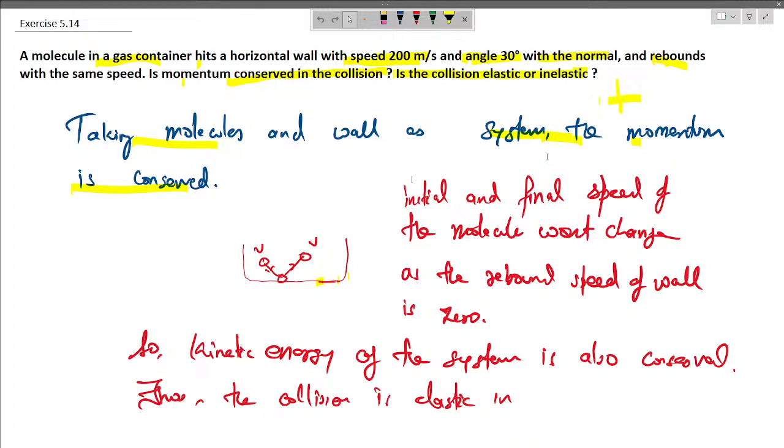A molecule in a gas container hits a horizontal wall with speed 200 meter per second and angle 30 degree with the normal, and rebounds with the same speed. Is the momentum conserved in the collision? Is the collision elastic or inelastic?